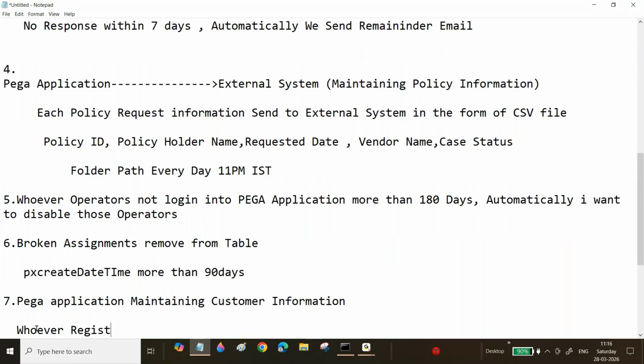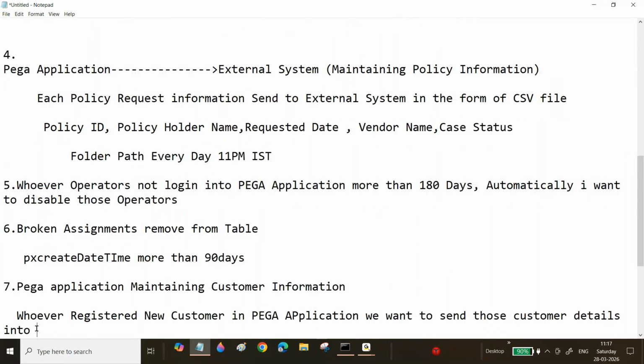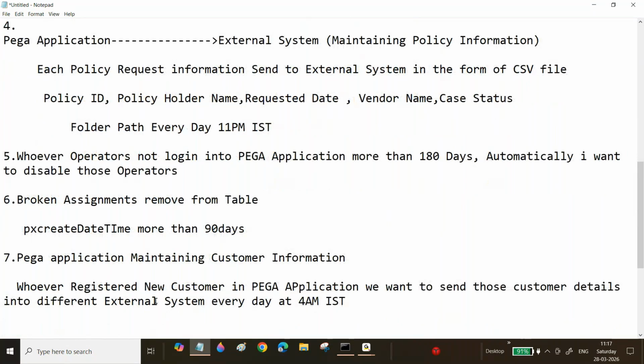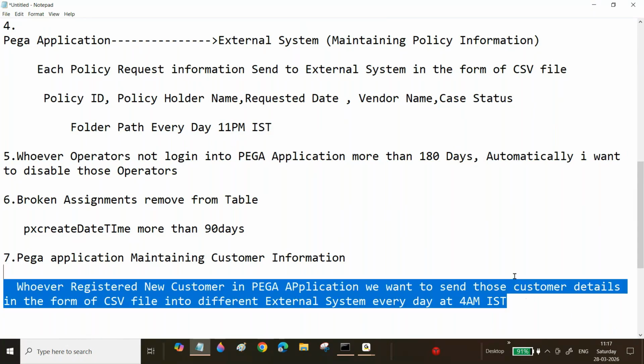Whoever registered as new customers in the Pega application, we want to send those customer details into a different external system every day at 4 a.m. Sir, now every day send the customer details in the form of a CSV file. Got it, right? Now same only, right?